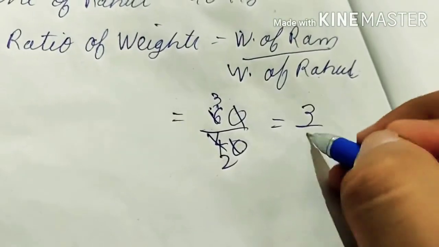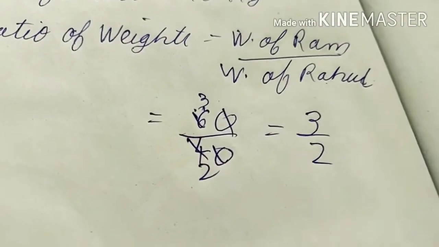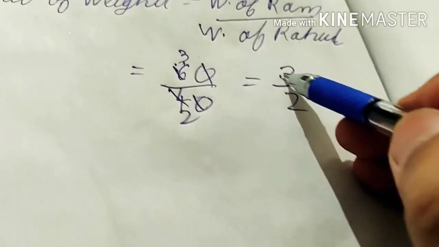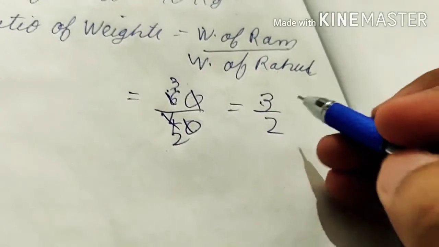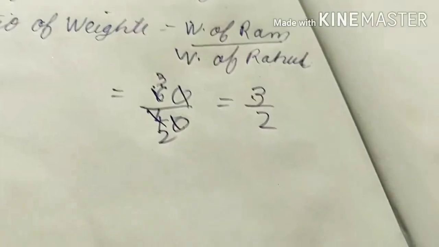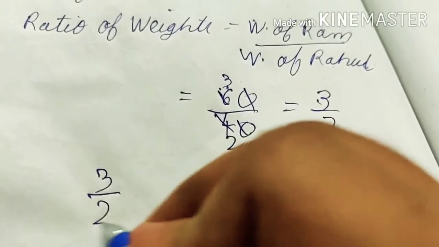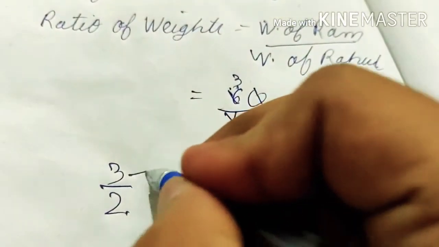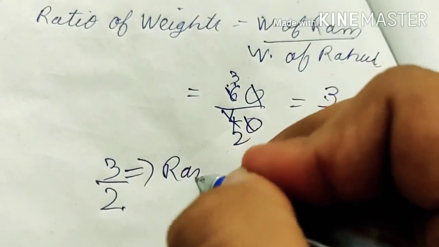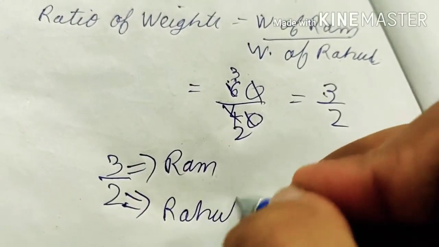That is 3/2. It means the ratio of weight of Ram and Rahul is 3/2. If the weight of Ram is 3 kg, then the weight of Rahul will be 2 kg. This is for Ram and this is for Rahul.